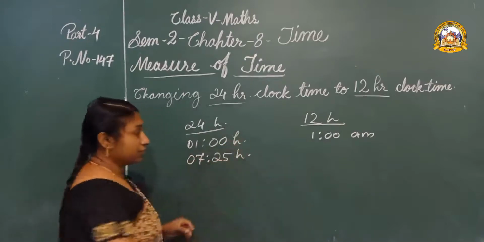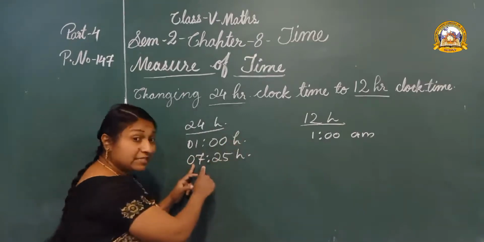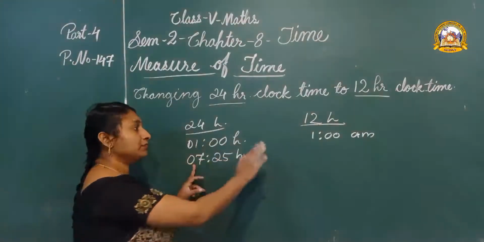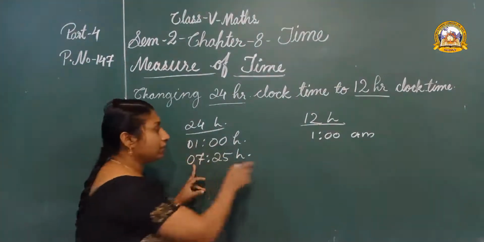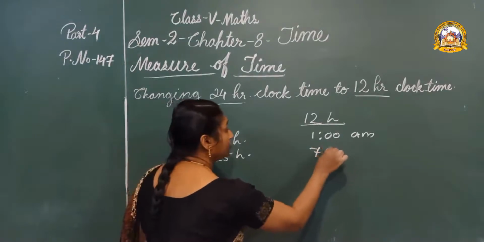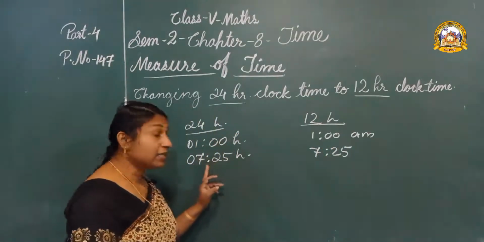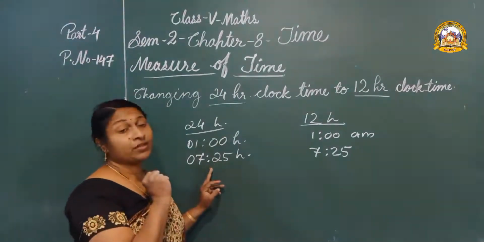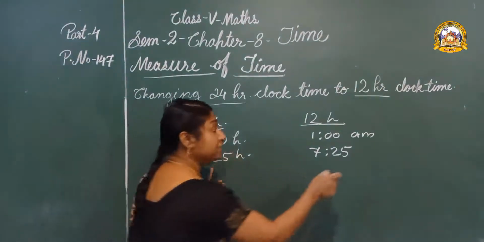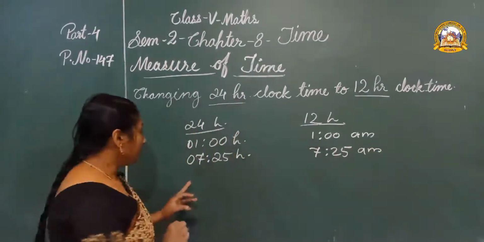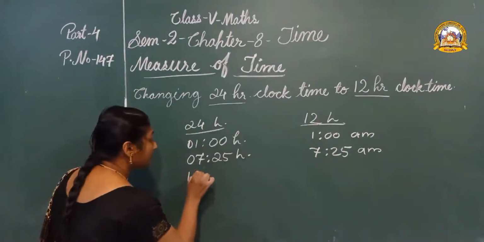07:25 hours. Here it is less than 12. So let us write the same numbers, 7:25. Yes, it is less than 12. If it is less than 12, we can write AM. Okay. Then one more example.